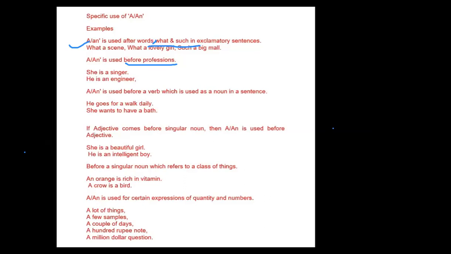Next one is a or an is used before a verb which is used as a noun in a sentence. Many times it happens that we use a verb as a noun in our sentence. So first example is he goes for a walk daily. Here walk is a verb, but in this sentence walk is used as a noun. So we put a before walk. He goes for a walk daily.